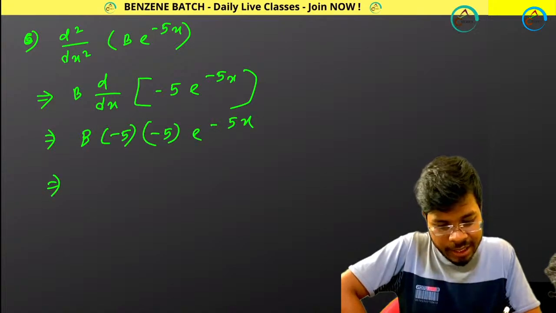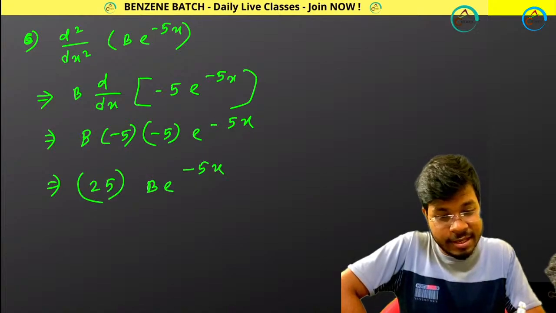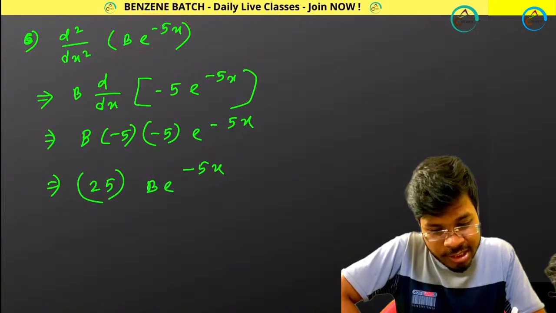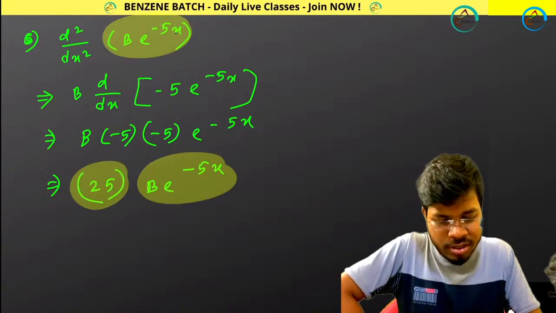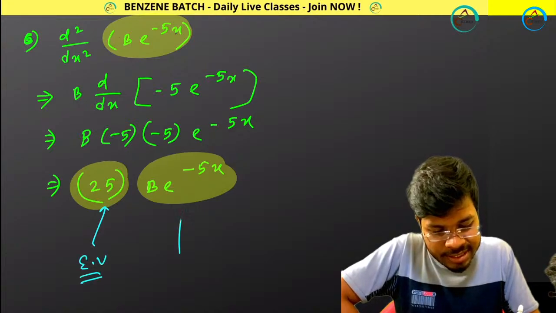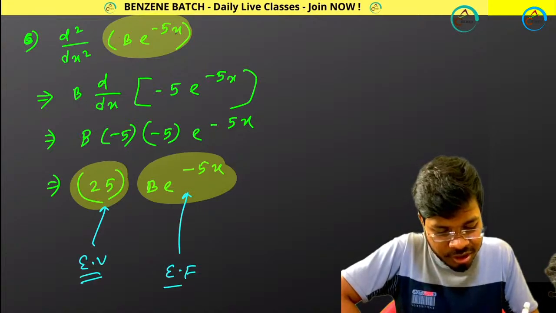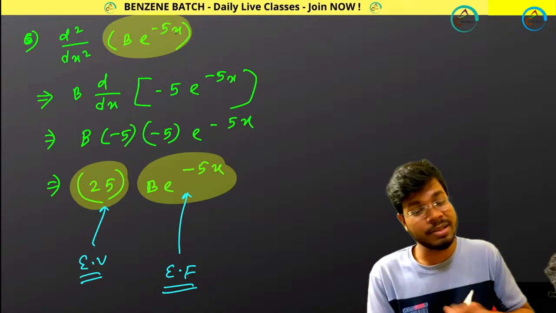That means I can write 25 b e to the power minus 5x. So b e to the power minus 5x was there, and you are getting b e to the power minus 5x back times your constant. So definitely this is your eigenvalue and this is your eigenfunction. Got it? Number 6 is done.